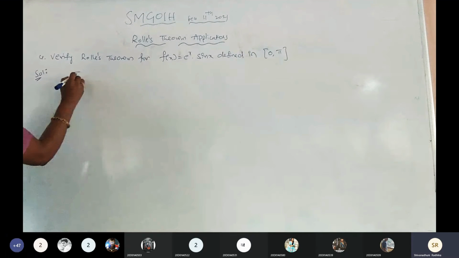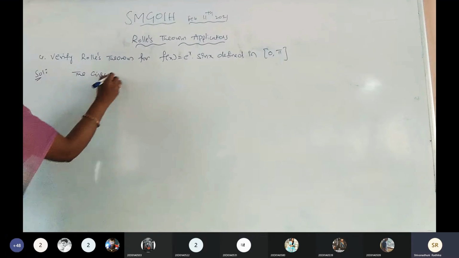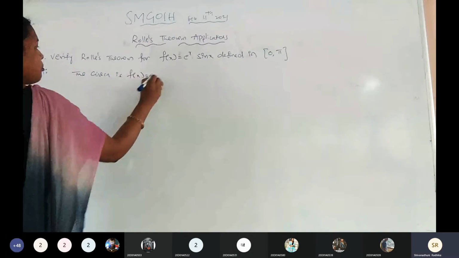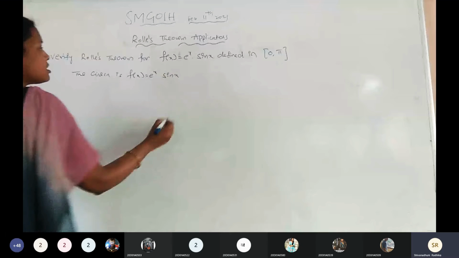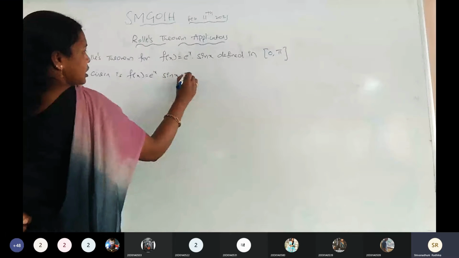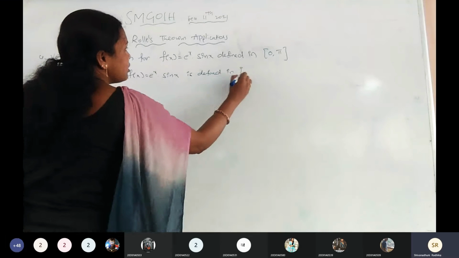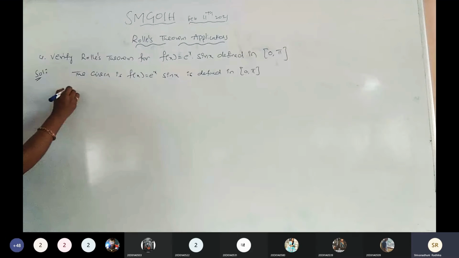Listen. The given f of x equals e power of x into sin x is defined in the closed interval 0, pi. Is it clear? That is defined in the closed interval 0, pi. Now go for the first condition. f of x equals e power of x into sin x.